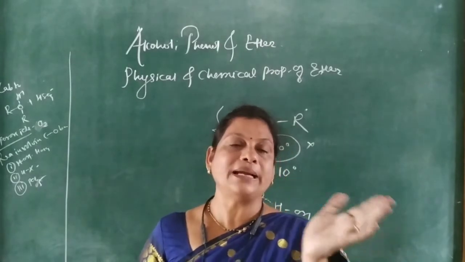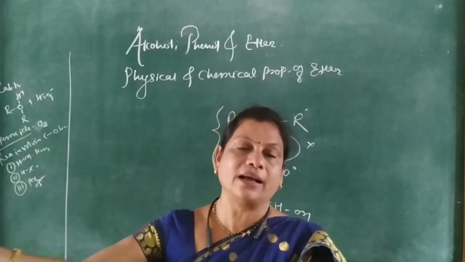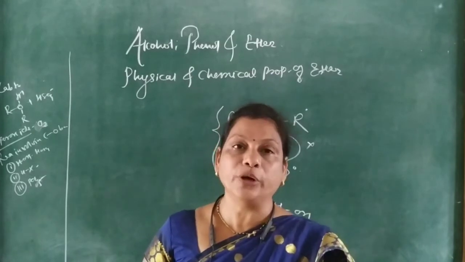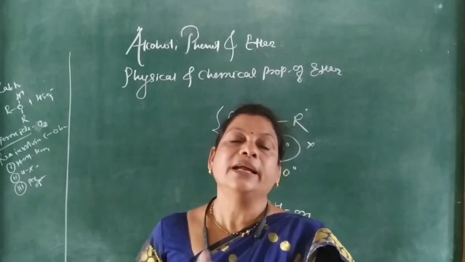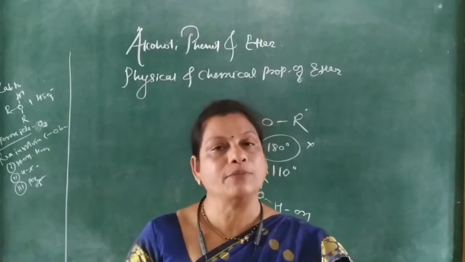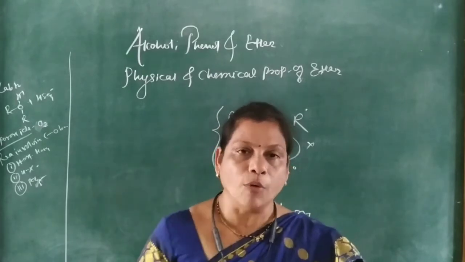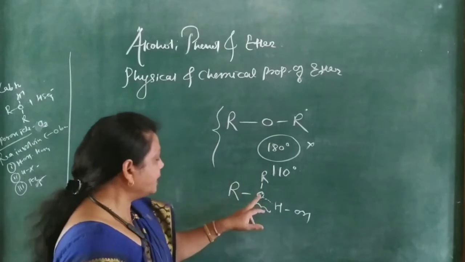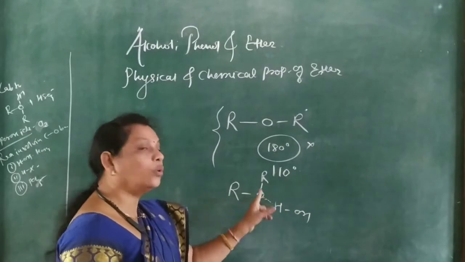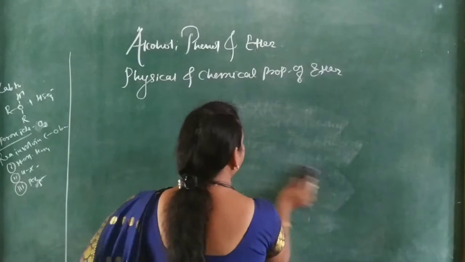For example, dimethyl ether is miscible at about 9 grams in 100 grams of water. Whereas in the case of butyl methyl ether or butyl ethyl ether, about 9.5 grams is miscible in 10 grams of water. So its miscibility or solubility depends on its molecular weight also, because of this hydrogen bonding with water through oxygen atoms. This is all about the physical properties.